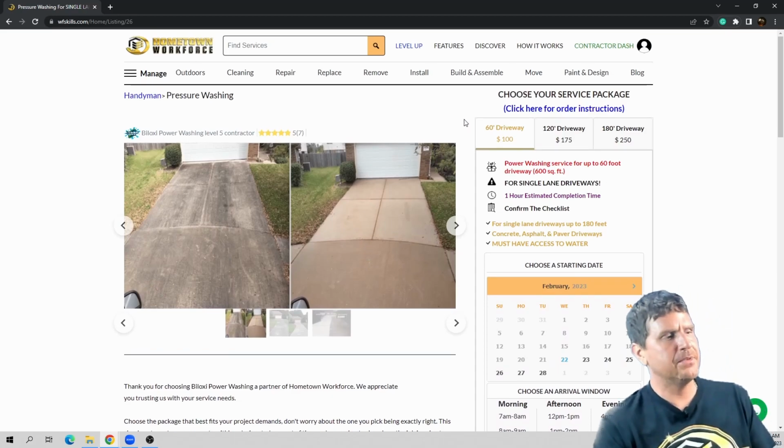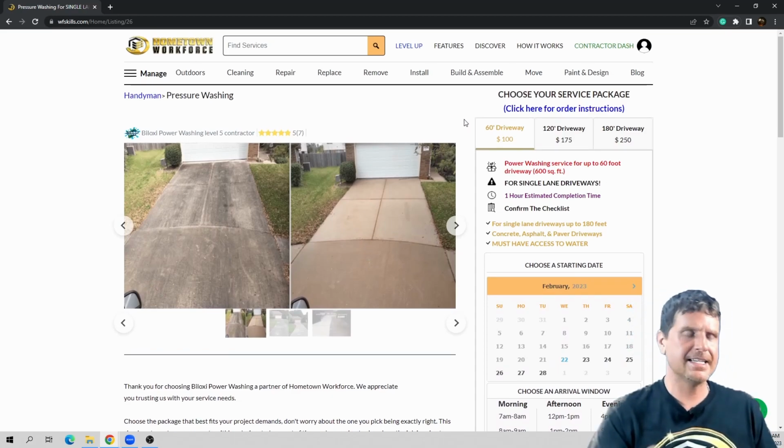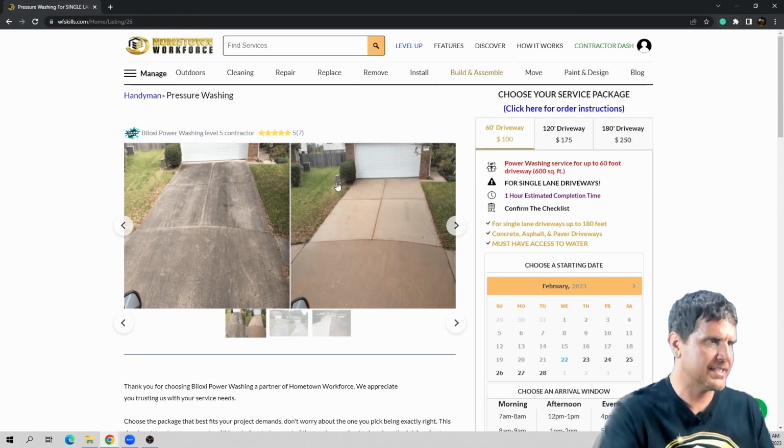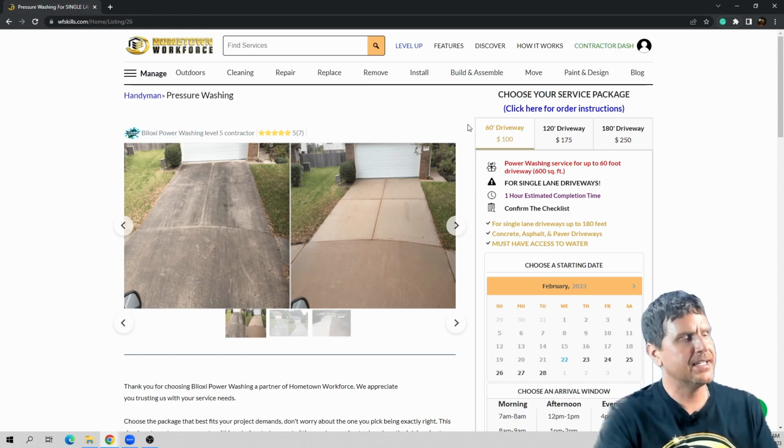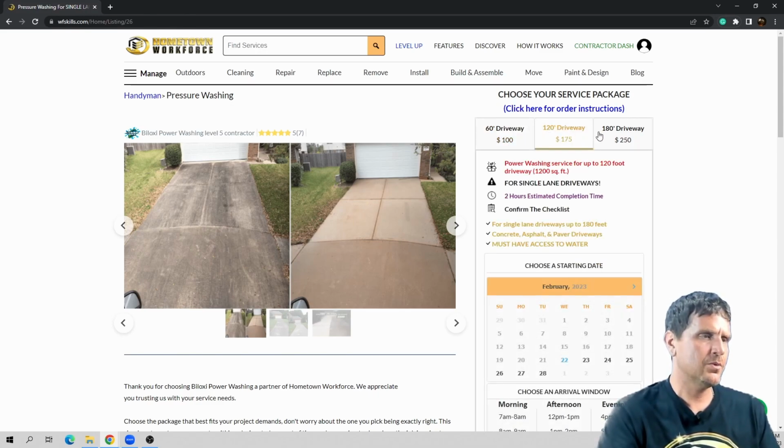So like I was saying before, the second step is to choose the variation of this service that best defines your project type. So you're going to pick the length of your driveway. Is it under 60 feet, between 60 and 120 feet, between 120 and 180 feet?